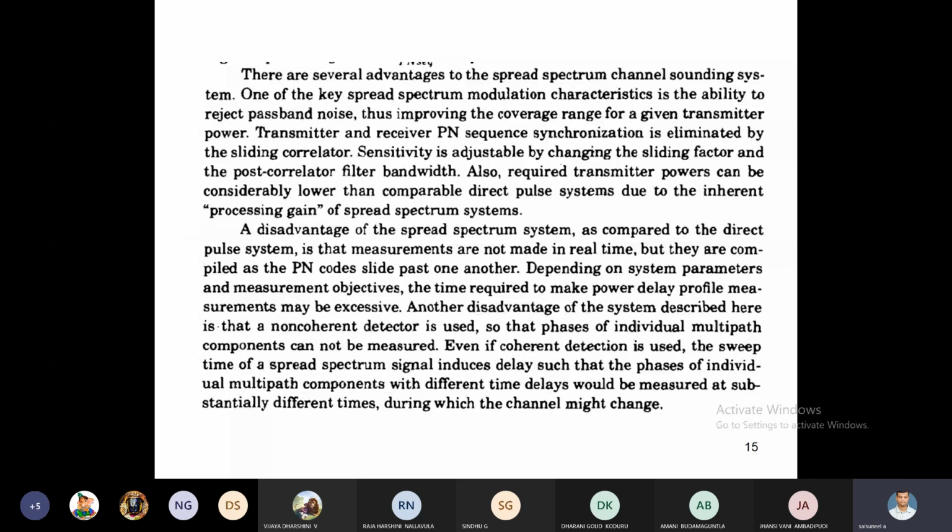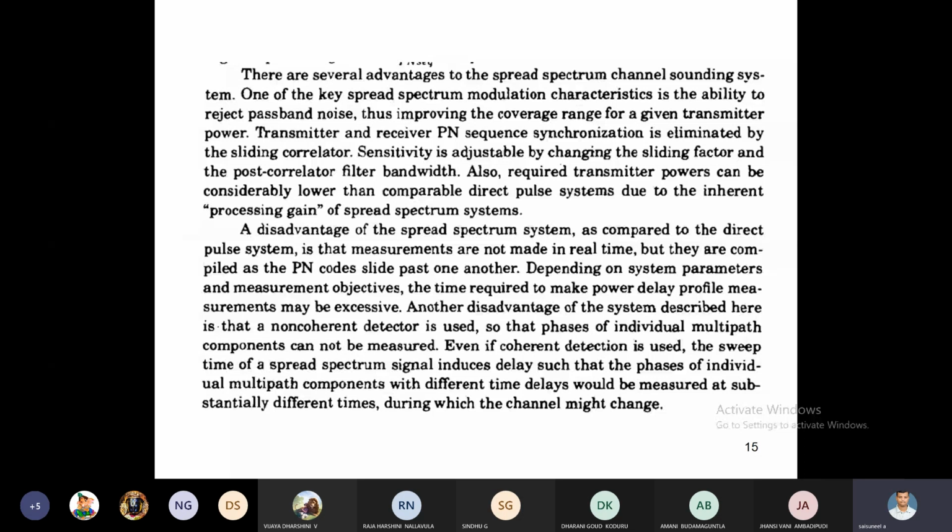And the next one is that sensitivity should also be adjustable, and it requires less transmitting power compared to the RF direct pulse system. But here we also have disadvantages. Here these measurements are not done in real time, just only for simulation purposes.